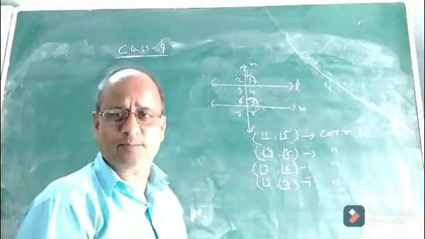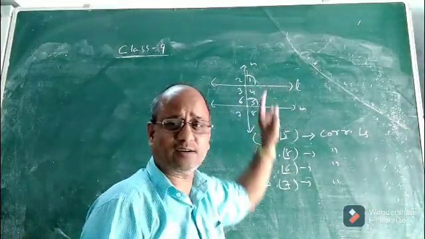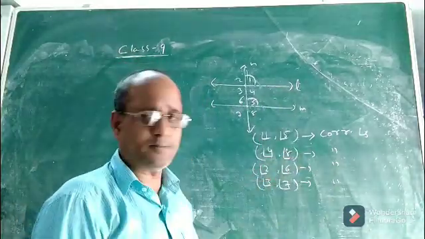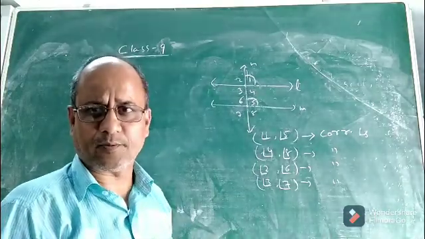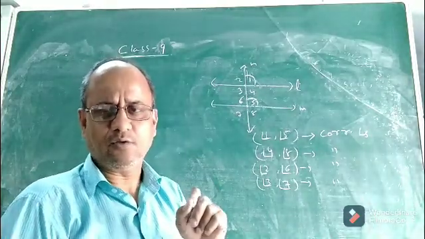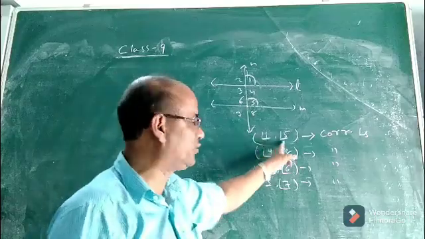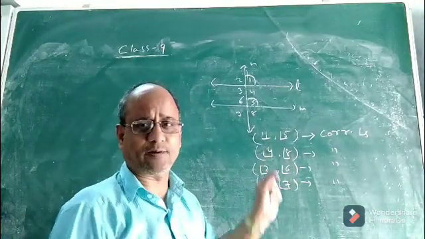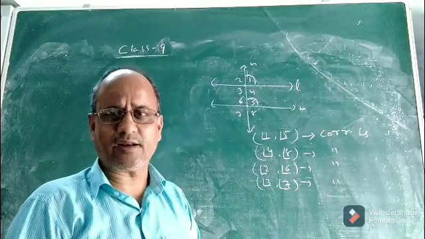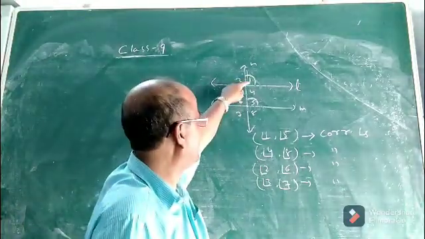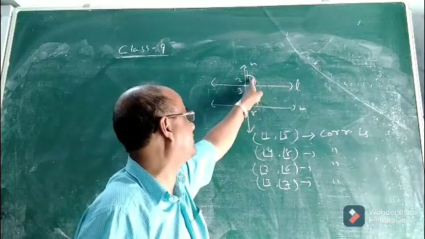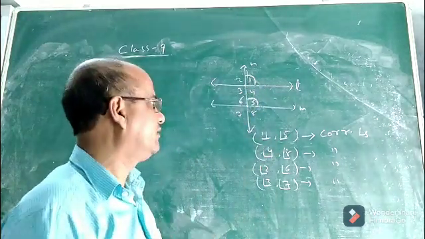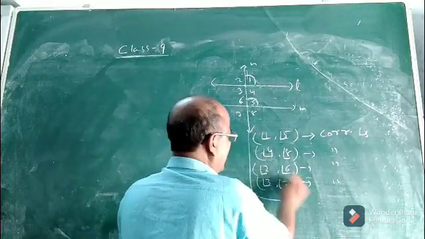That means, in this figure, when a transversal intersects two parallel lines, how many pairs of corresponding angles do we have? We have 4 pairs of corresponding angles. And you know the relation from class 8. What is the relation between each pair of corresponding angles? That means, what is the relation between 1 and 5? The answer is they are equal. That means the value of 1 and 5 will be the same. If angle 1 is 60 degrees, then angle 5 will also be 60 degrees. These are 4 pairs of corresponding angles.